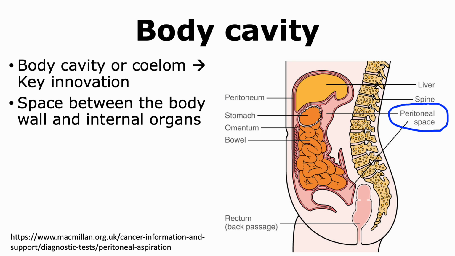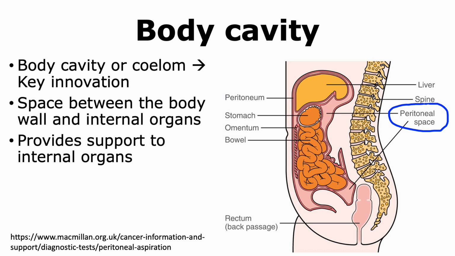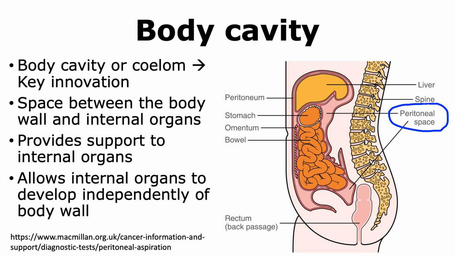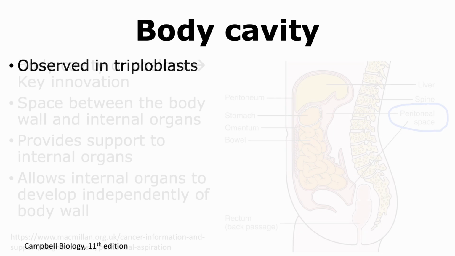The body cavity or coelom provides support to the internal organs and allows these organs to develop independently of the body wall. Hence, we call this a key innovation because the presence of a body cavity allowed different types of internal structures to form in different animals.